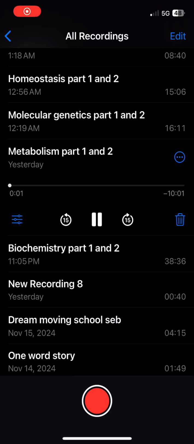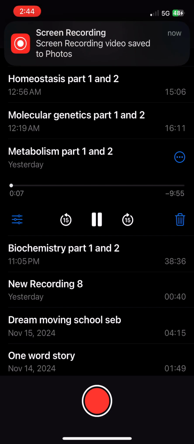Okay, so now we're moving on to metabolism. We're going to talk about ATP, which is adenosine triphosphate. It is a primary source of free energy in living cells.